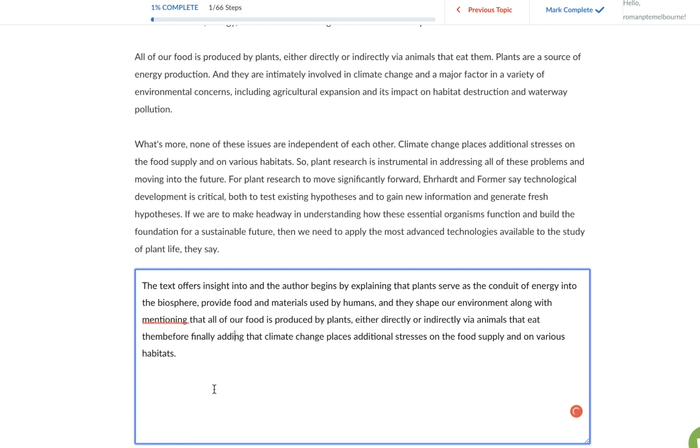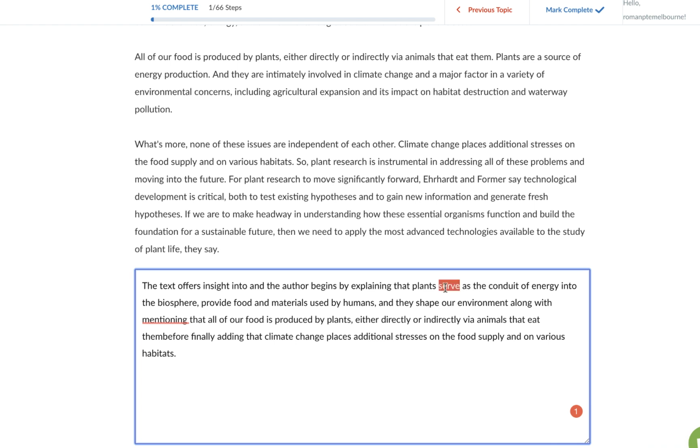As I said, now depending on your score target, you may need to paraphrase this, and I'll show you how we can paraphrase it properly. In order to do that, let's first start by reading from here, by explaining that plants serve as the conduit of energy into the biosphere, provide food and materials used by humans, and they shape our environment. So for this, I'll just do this.